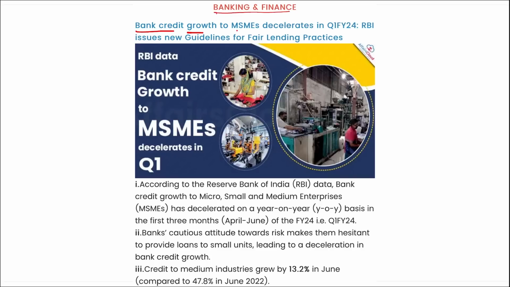Next is banking and finance. Bank credit growth to MSMEs decelerates in Q1 of fiscal year 24. RBI issues new guidelines for fair lending practices. See, decelerates means it is slowing down. Correct? That means bank credit, that is finance or funding to those small units, the MSMEs, is decelerating, and in the first quarter we saw a deceleration in the funding or bank credit for those MSMEs.